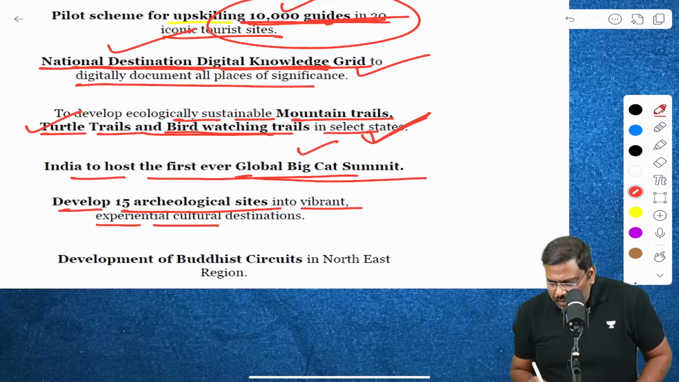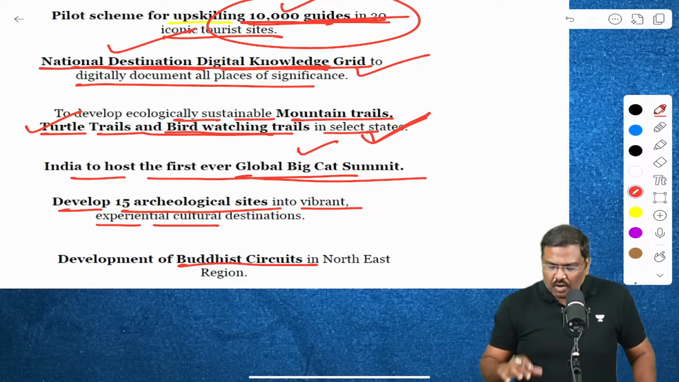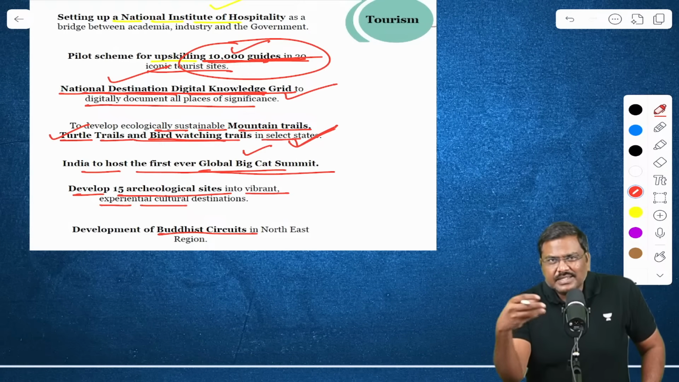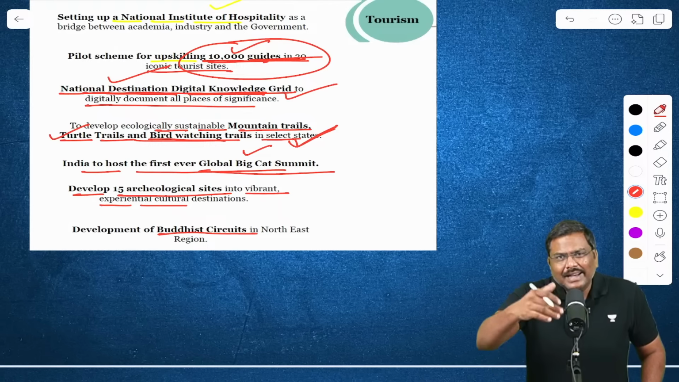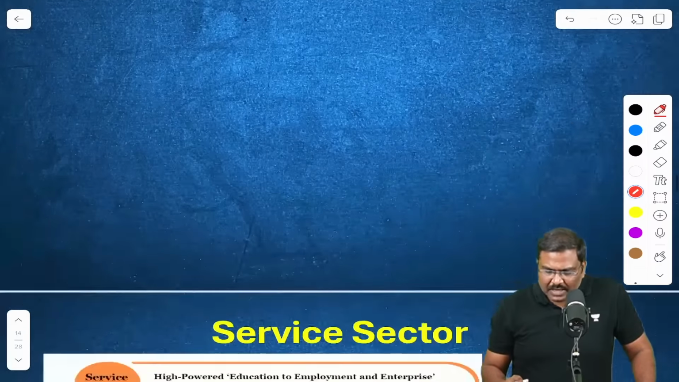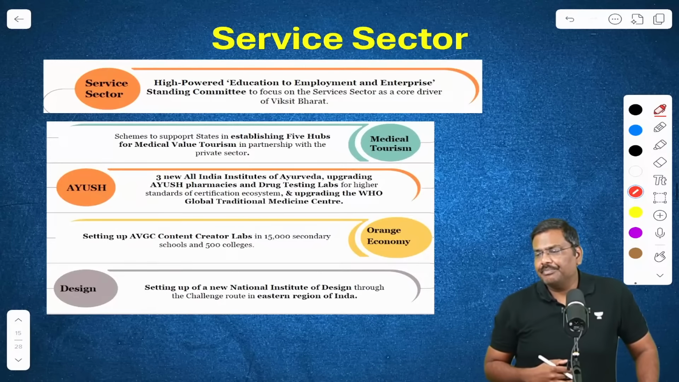And finally, Buddhist circuit. In the northeastern region, certain areas have been identified. A Buddhist circuit, essentially a connection to promote tourism. A connected network to promote tourism within the northeast region will also be done. These are some of the announcements in the context of tourism.